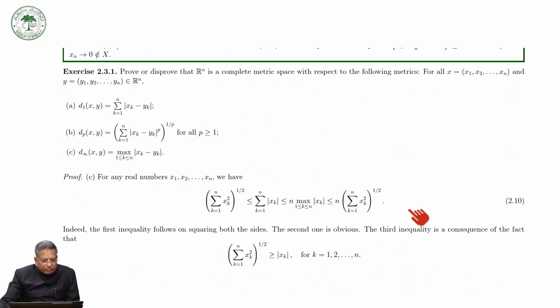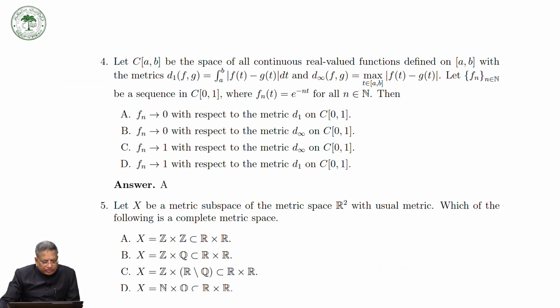We have seen the convergence of the sequence. So we have seen that here is the Fn, the sequence converges to 0 with respect to the metric D1, but not with respect to the max metric. So this we have seen. So you can see that here is the metric. So therefore, this is true.